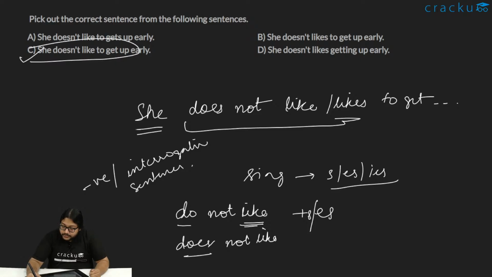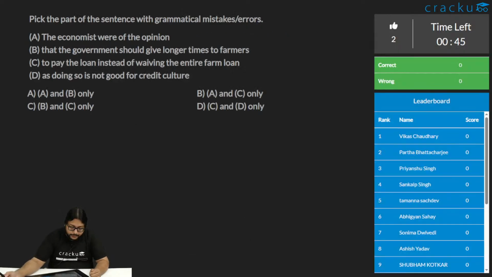Okay, let's move to the next question. So in this sentence, again, we are given one sentence. We have to identify which of the parts has the errors.